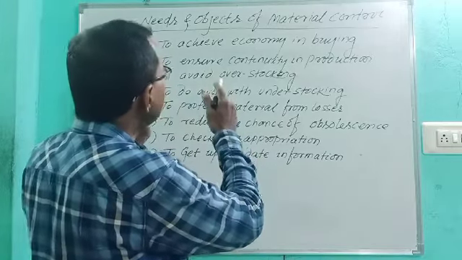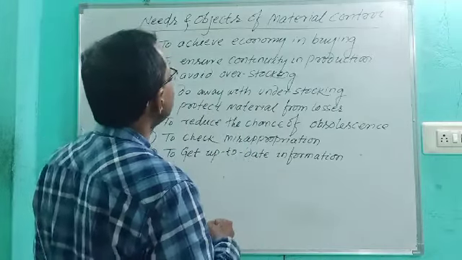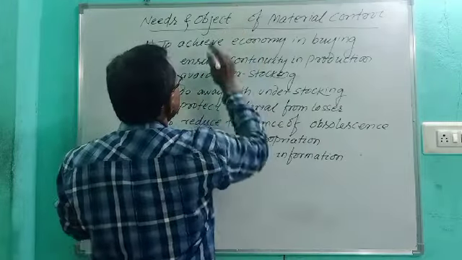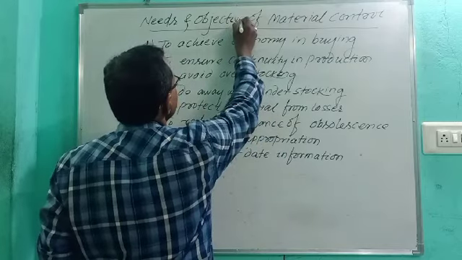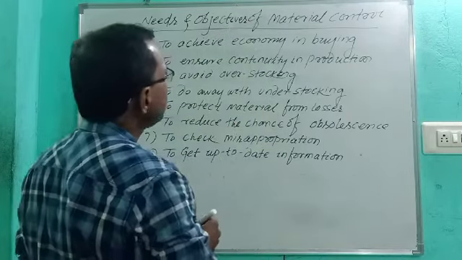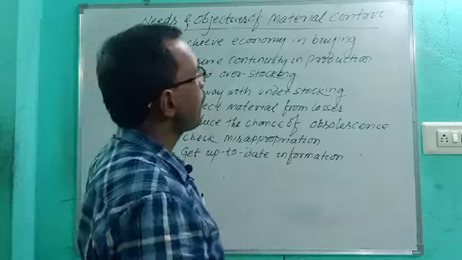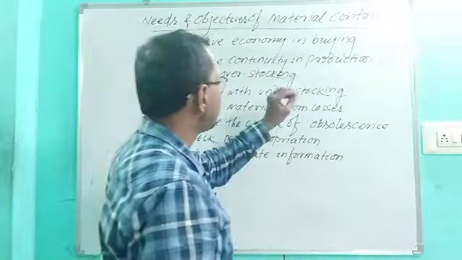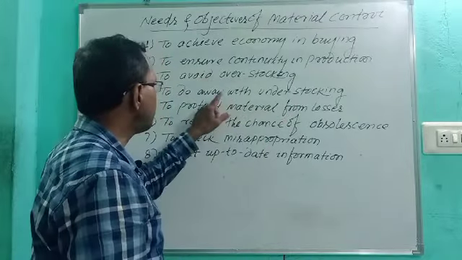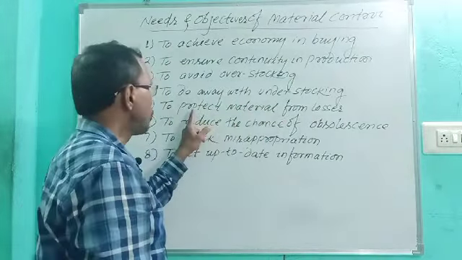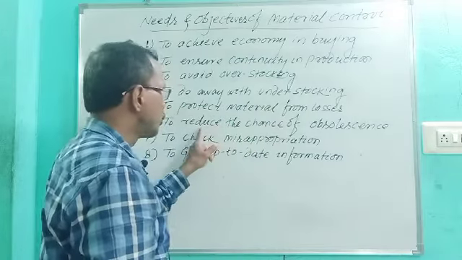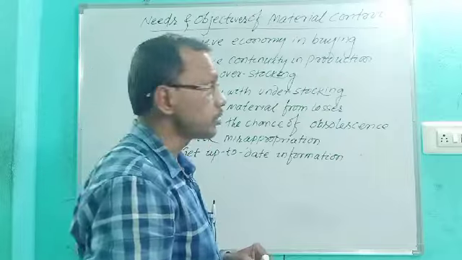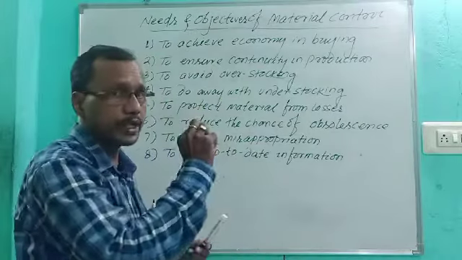This is all about your needs and objectives of material control. To achieve economy in buying, to ensure continuity in production, to avoid overstocking, to do away with understocking, to protect the material from losses, to reduce the chance of obsolescence, to check misappropriation, and to have up-to-date information. These are the points to be kept in mind.